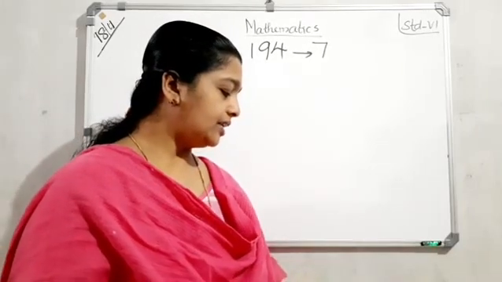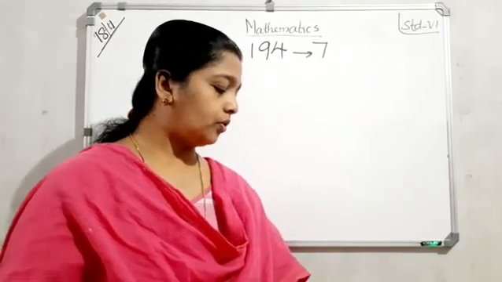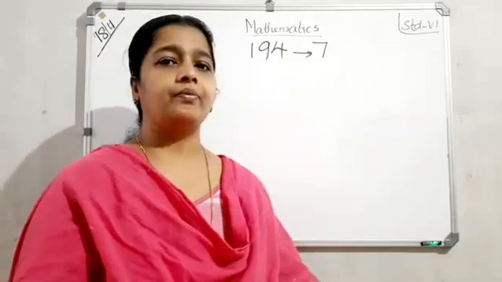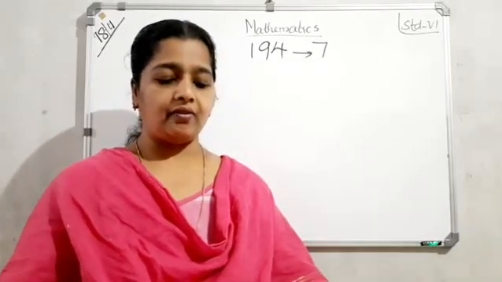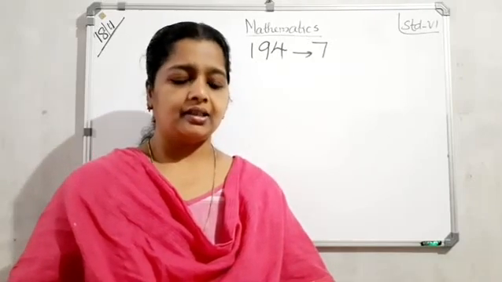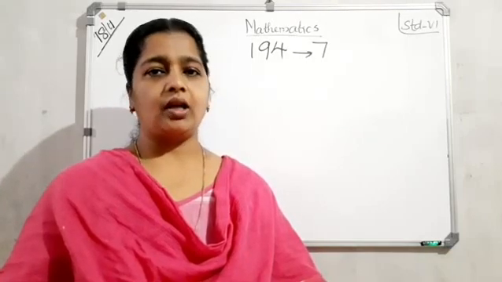In a village, 6 fruit merchants sold the following number of fruit baskets in a particular season. Is the question clear? In a village, how many fruit merchants are there? 6. Then they sold the following number of fruit baskets in a particular season.